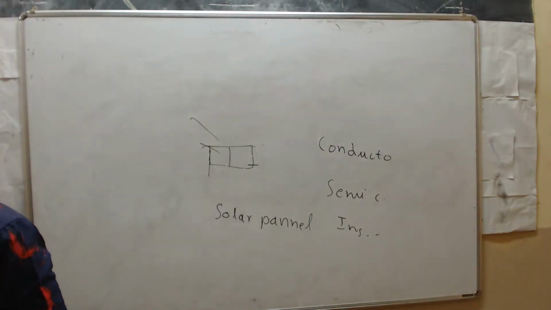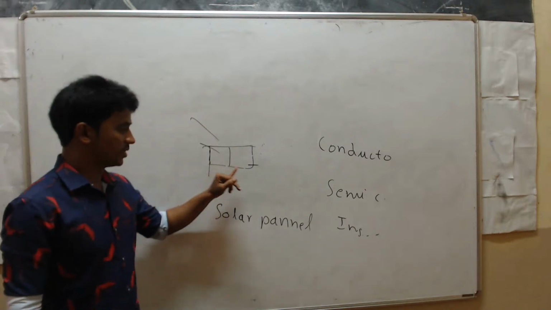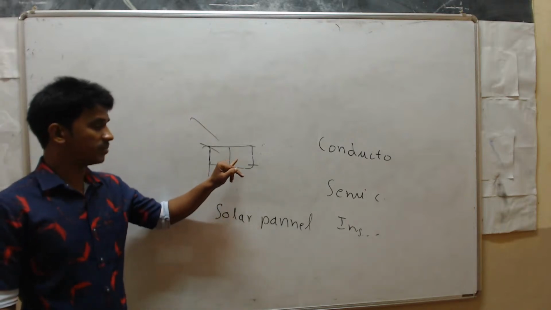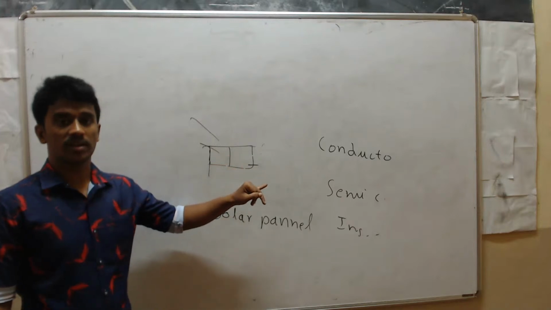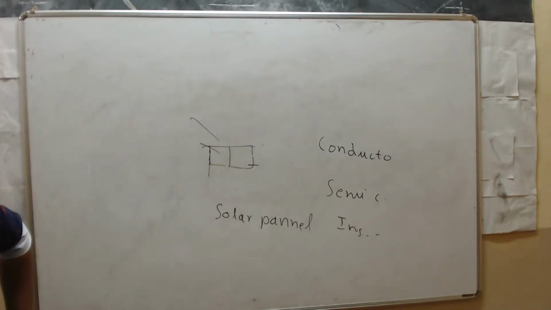Here, to make these solar cells we use a semiconductor, for example silicon. So we use silicon for making solar cells. Silicon is abundant in nature, but the availability of special grade silicon for making solar cells is limited.